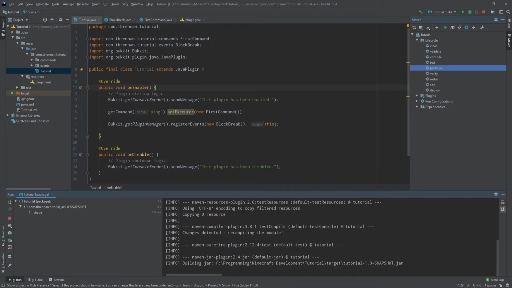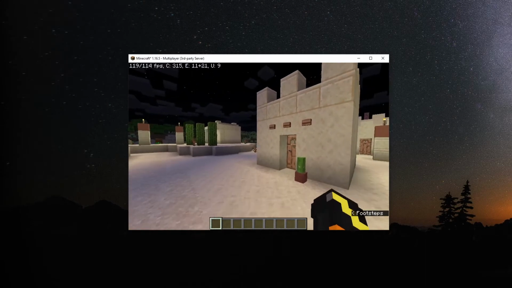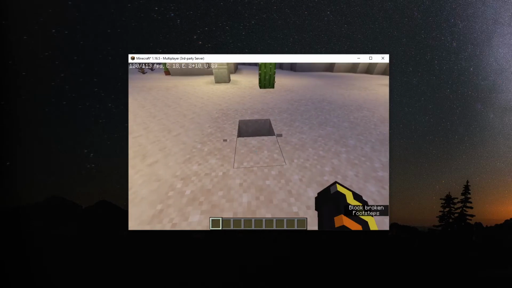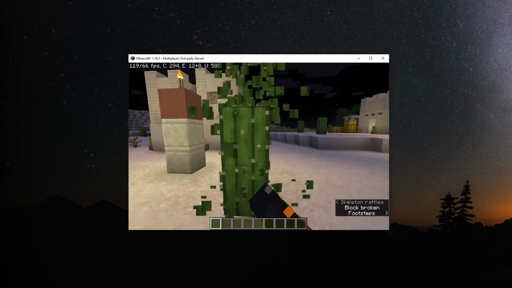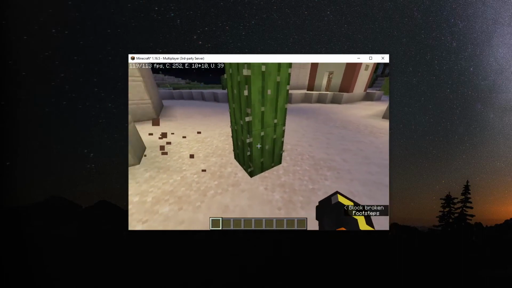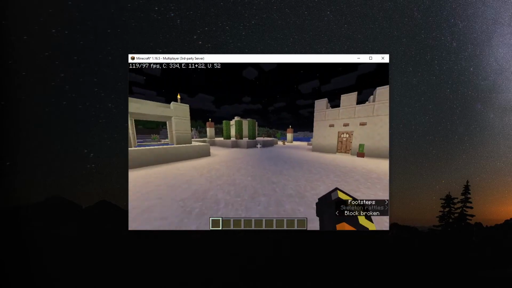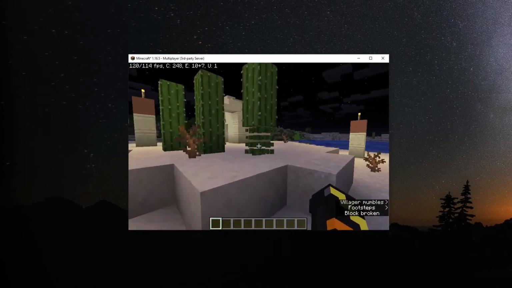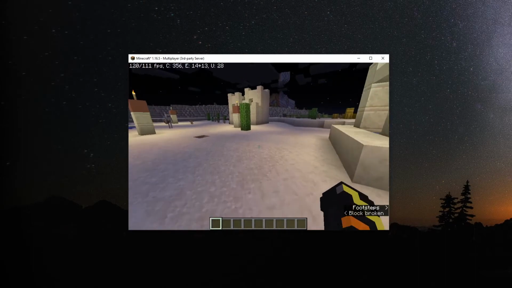So now the plugin's been compiled and put onto the server, we can then test if it is working. So all we need to do is try and break a block, which we can see the event is successfully being called and cancelling the event. So we can't break anything regardless. If we break this bottom block, it won't fall because in the eyes of Spigot, the event is being cancelled, which means that nothing will happen.